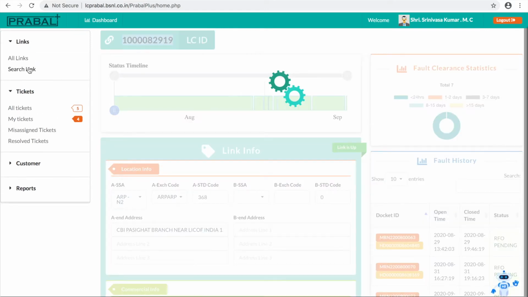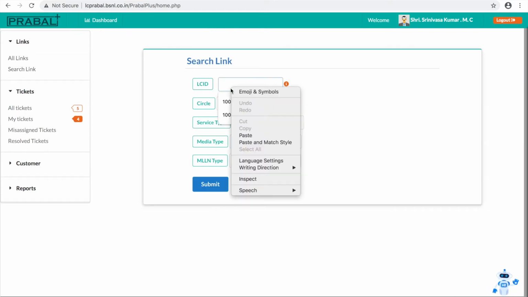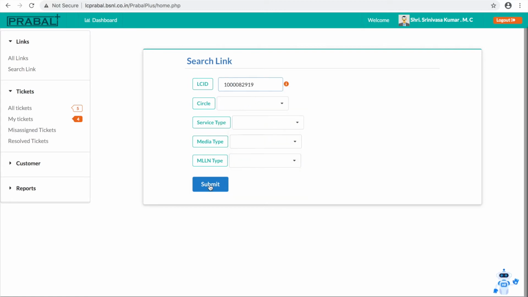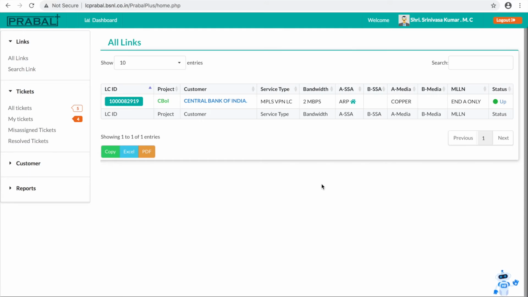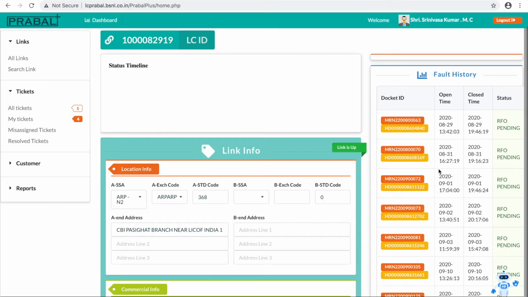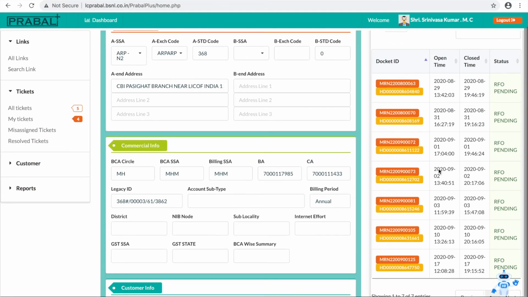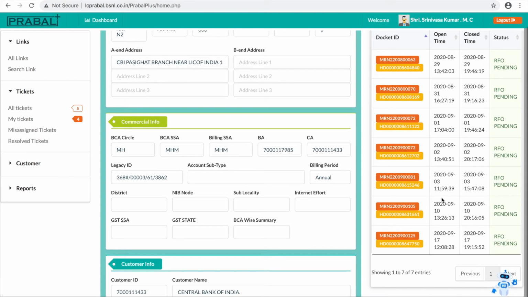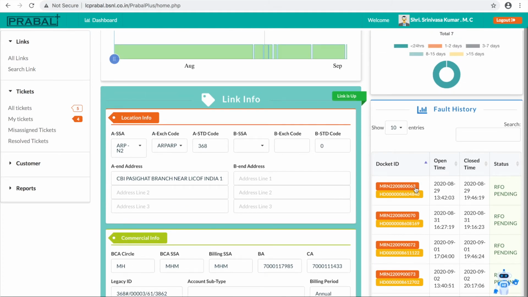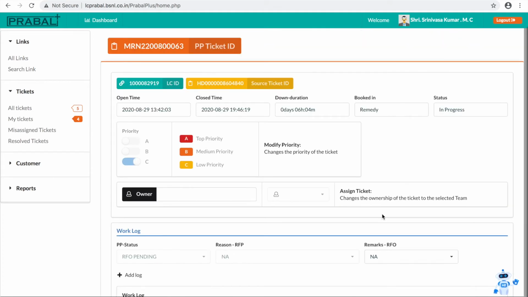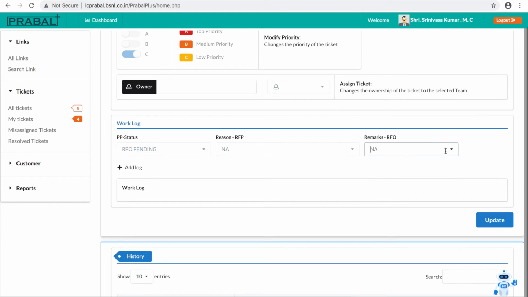links, search link. See, now the status is up. We will see that. So we have to close all the RFOs. So many tickets are pending for the same link.